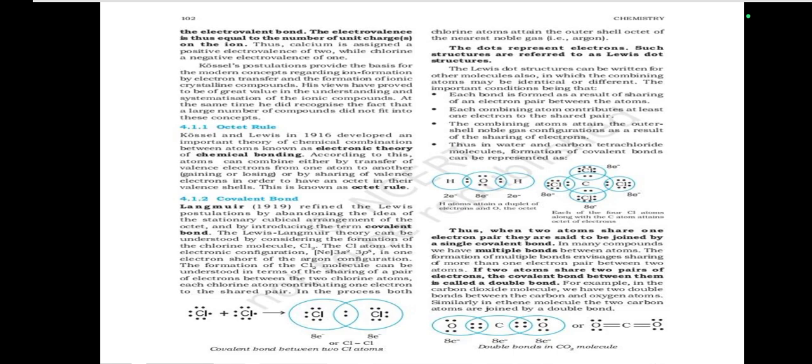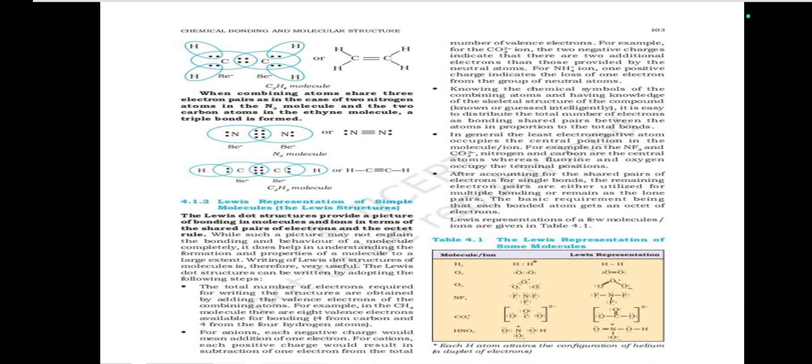Similarly, in the ethene molecule, the two carbon atoms are joined by a double bond. When combining atoms share three electron pairs, as in the case of two nitrogen atoms in the N2 molecule and the two carbon atoms in the ethyne molecule, a triple bond is formed.